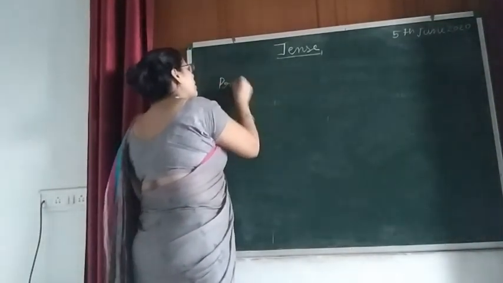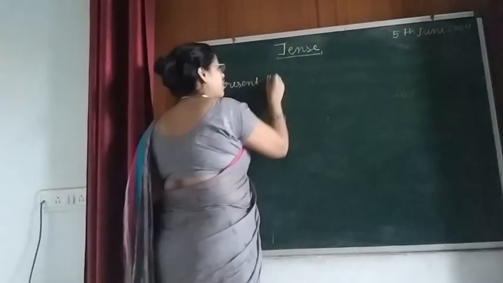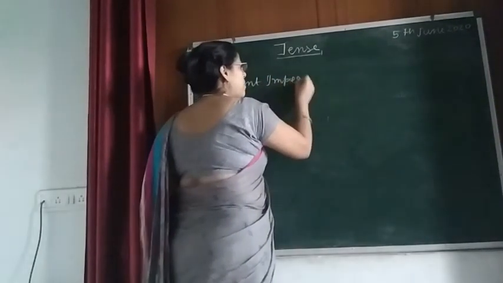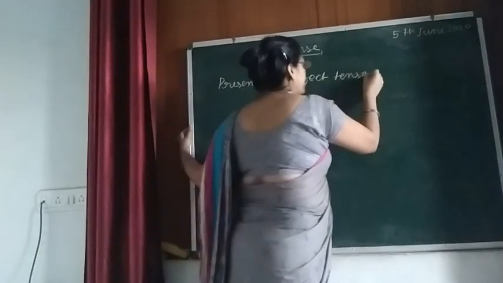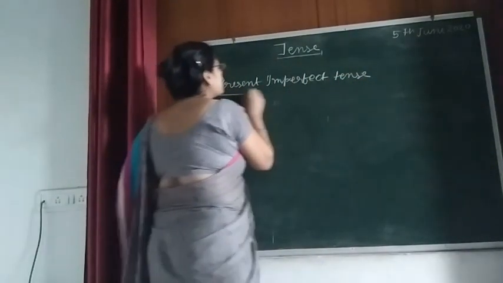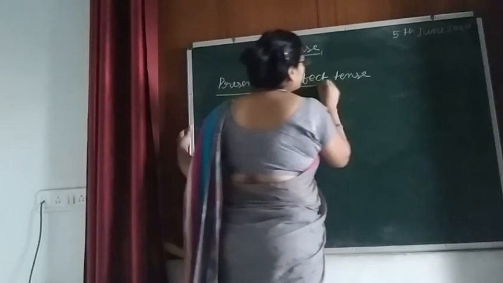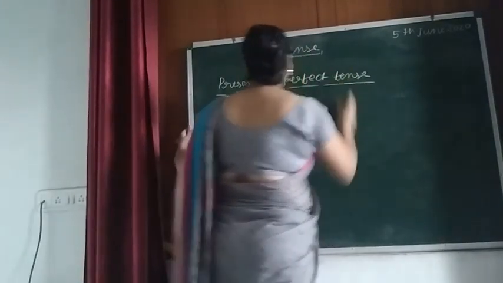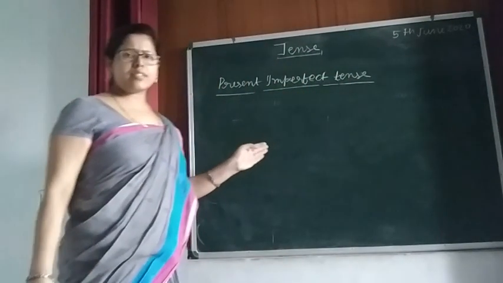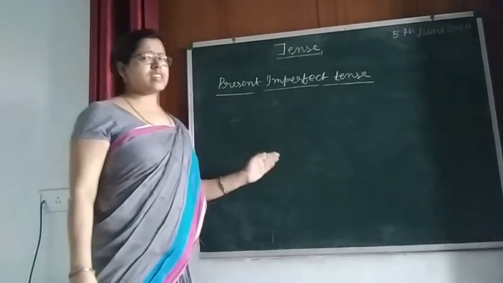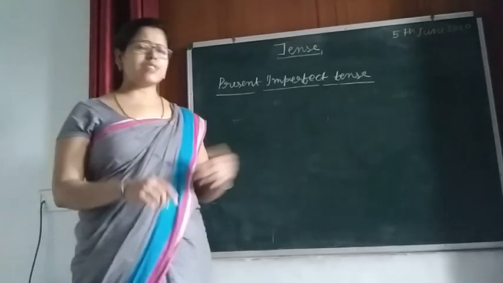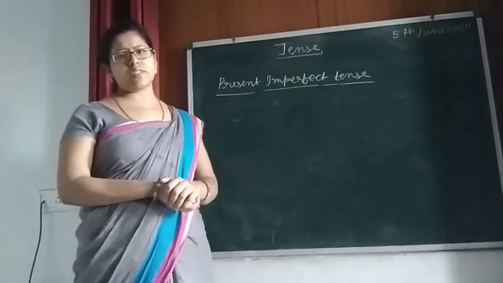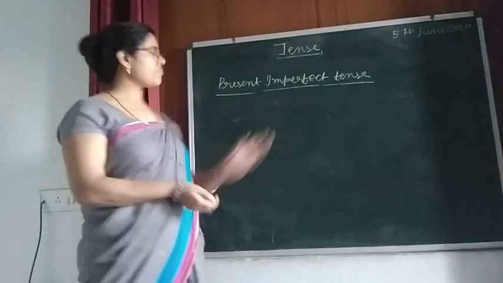Present imperfect tense. Students, remember, what is the other name of present imperfect tense? Present imperfect tense is also known as progressive tense as well as what? Continuous tense. Got it?